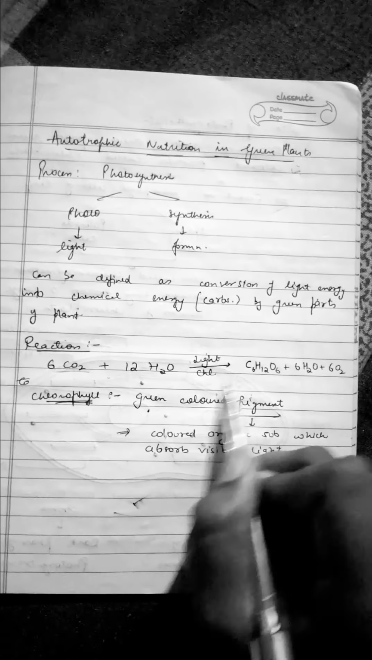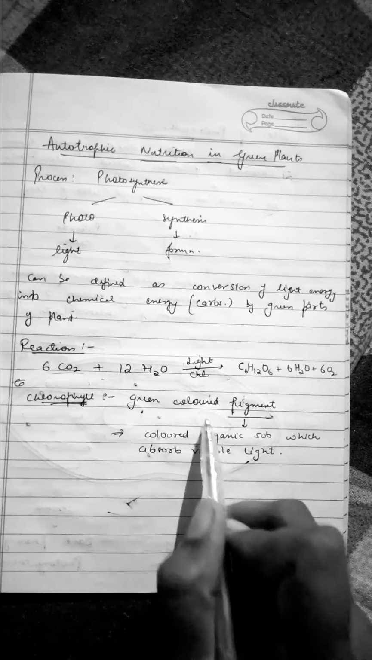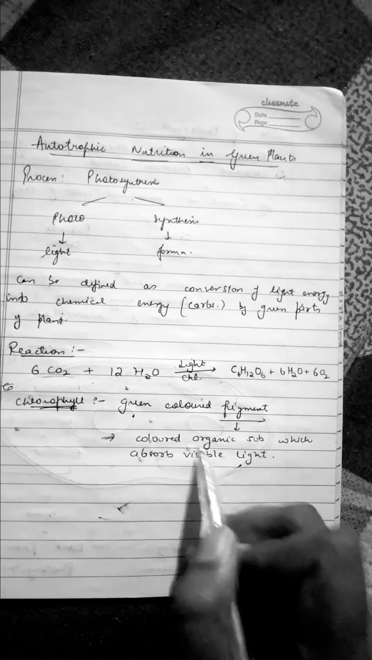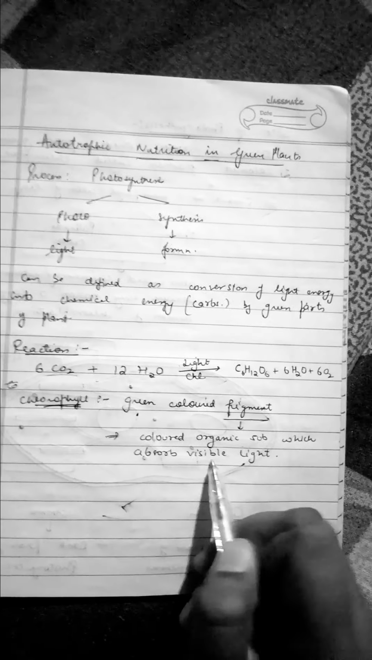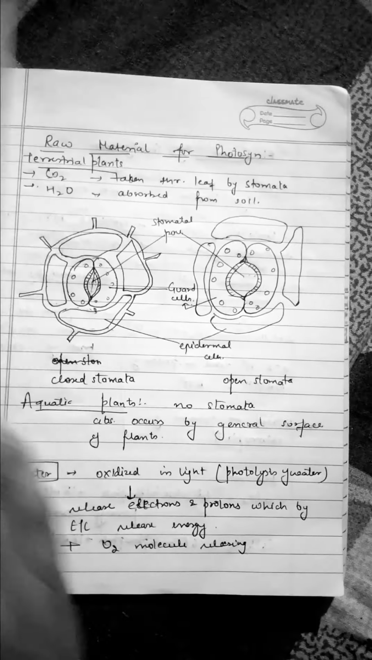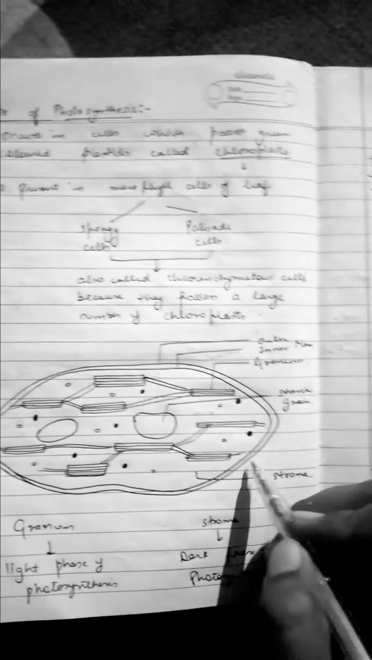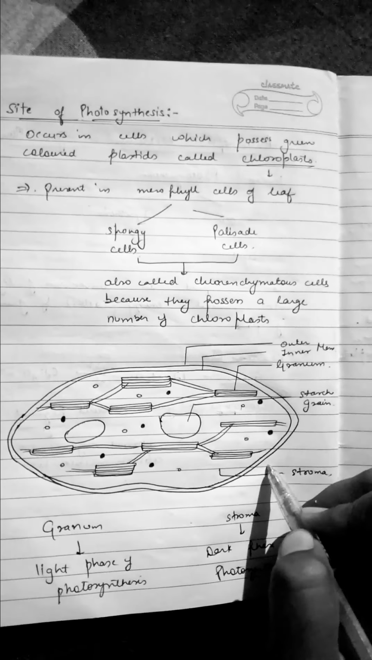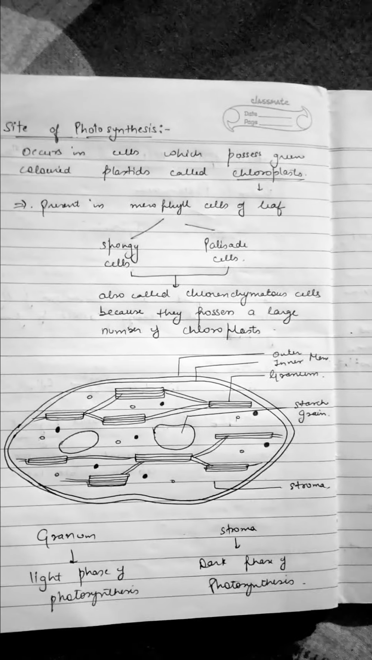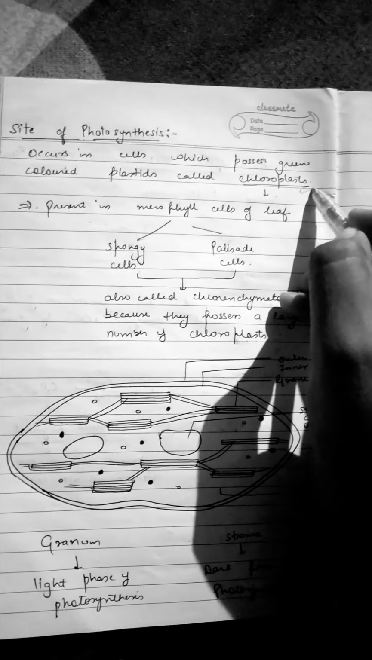Chlorophyll. What is chlorophyll? Chlorophyll is a green color pigment. And what are pigments? Pigments are organic substances which absorb visible light. Now we are with the structure of chlorophyll. Chlorophyll is the site of photosynthesis, and chlorophyll is present in the cells called chloroplast cells.